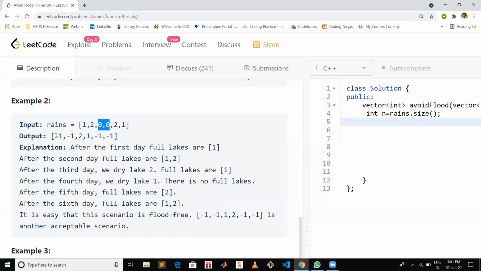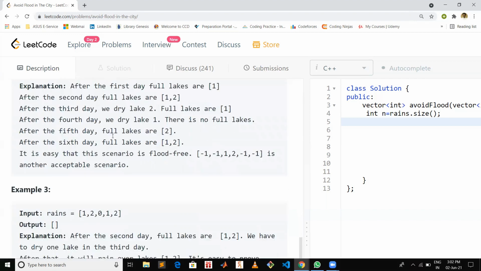So how can you do this? You can see in this output array that there is going to be rain on day 1 on lake 1, on day 2 on lake 2, and then you can choose to dry lake 2 on the third day and lake number 1 on the fourth day. Then lake 2, since you have dried it, now there won't be a flood. Similarly on lake 1, since you have dried lake 1 as well, there is not going to be a flood, so you prevented the flood.